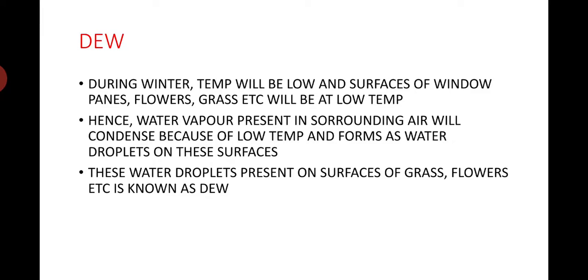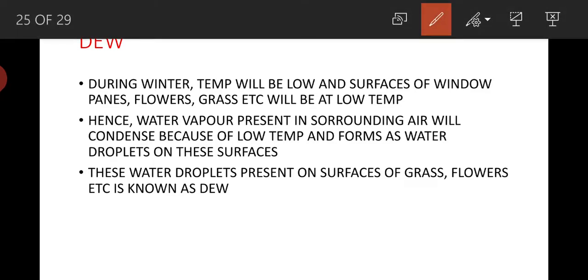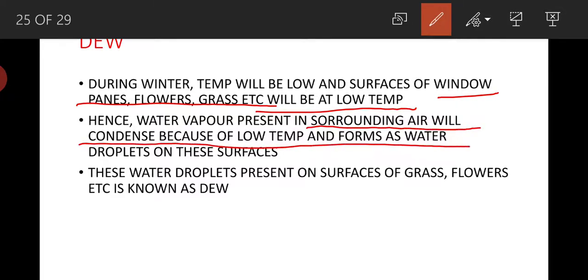And what is dew? During winter we know that temperature will be very low, and surfaces of window panes, flowers, grass, etc. will be at low temperature. So when air flows through these low temperature surfaces, water vapor present in the surrounding air will condense because of low temperature and form water droplets on these surfaces.